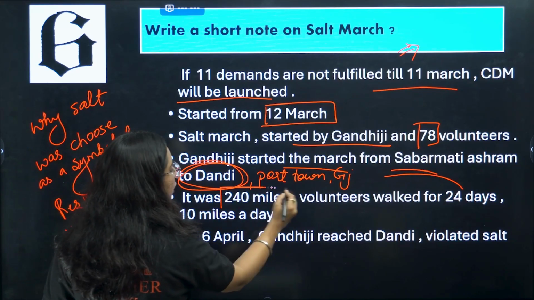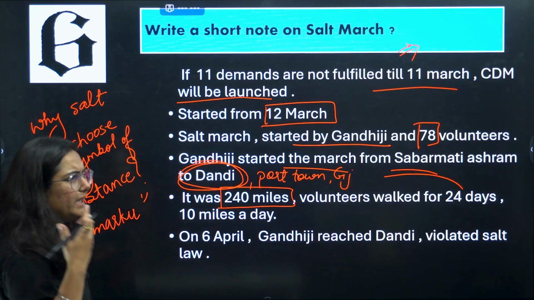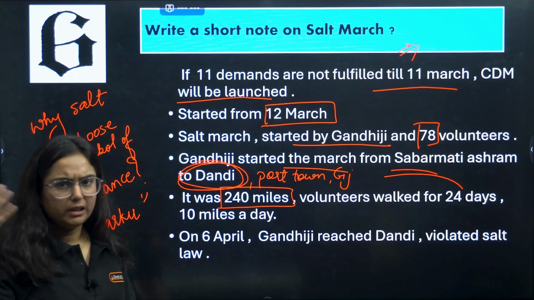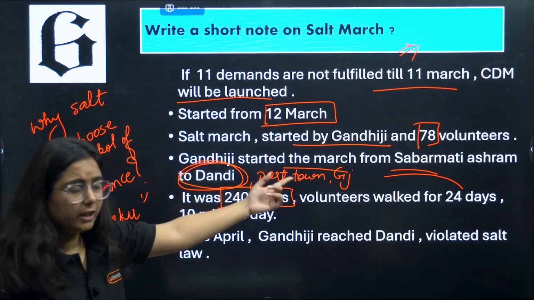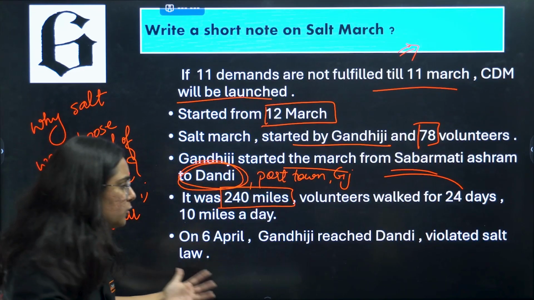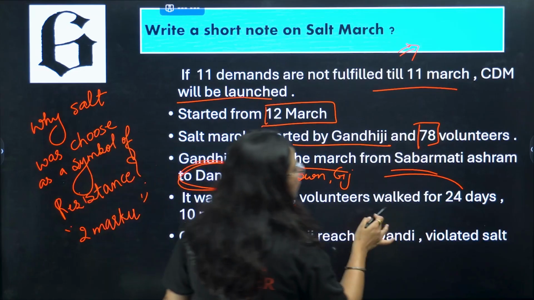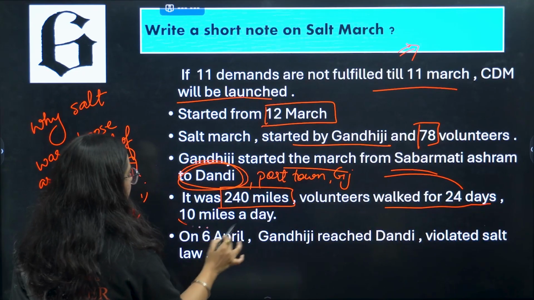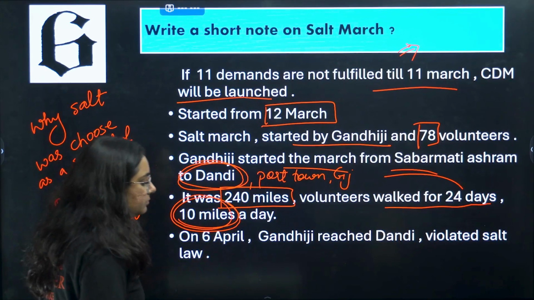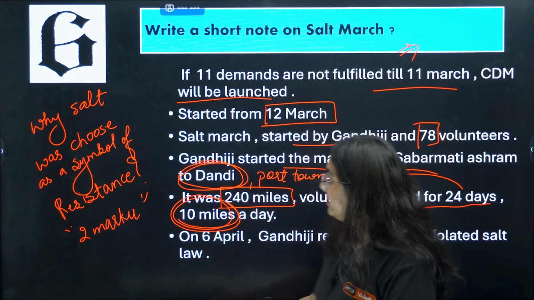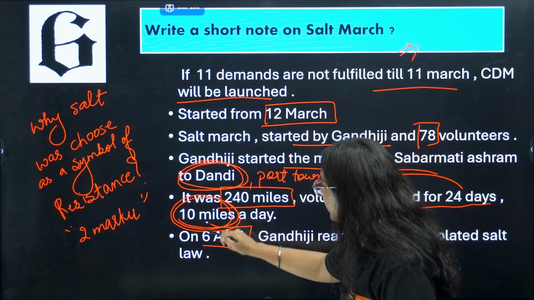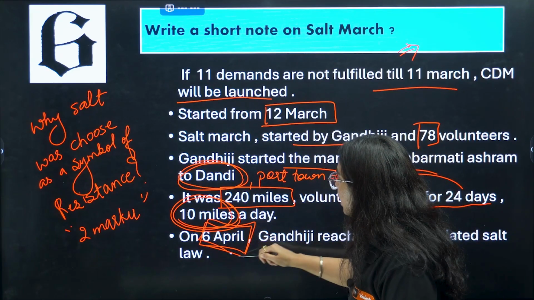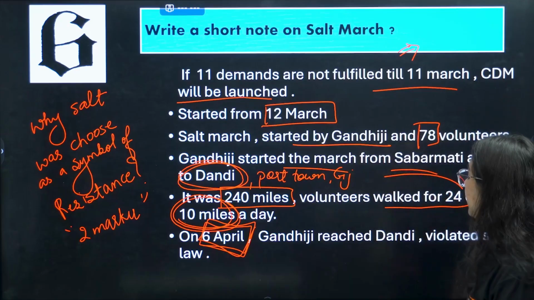They walked for 240 miles, where many volunteers joined that march. They started with 78, but later many of them joined. This was for 24 days, basically 10 miles a day. This Salt March ended on the 6th of April.